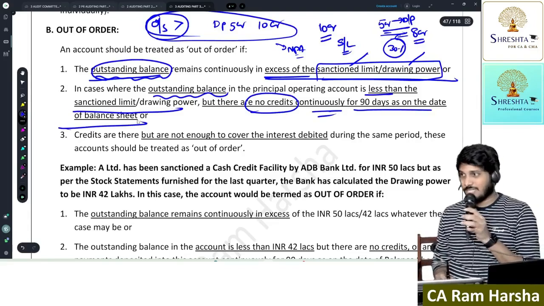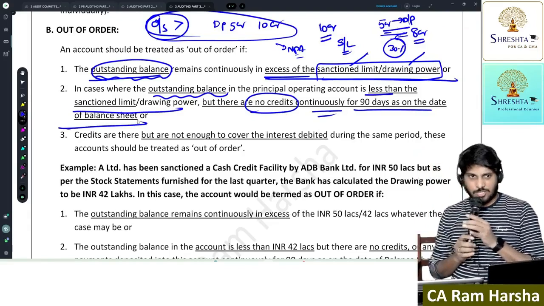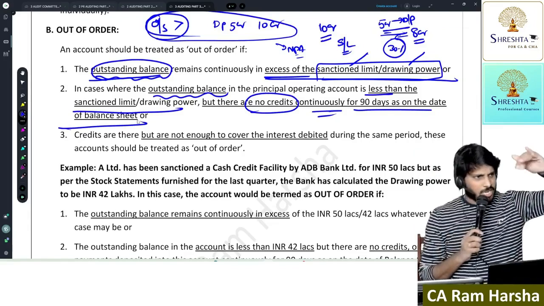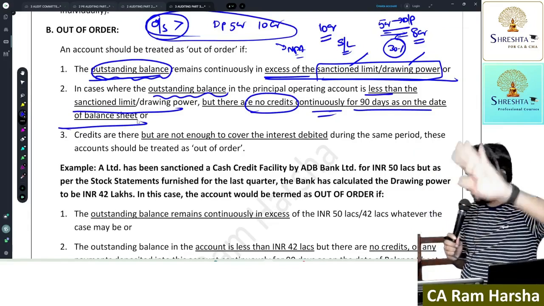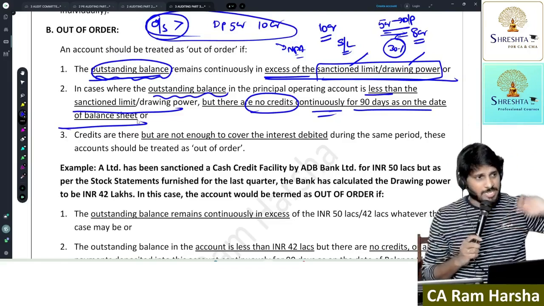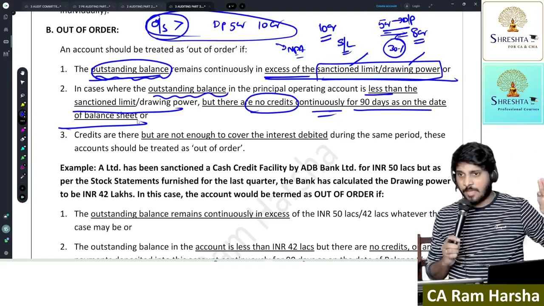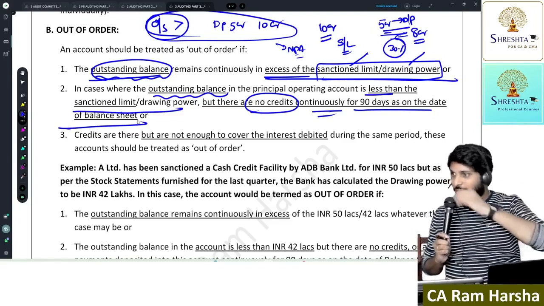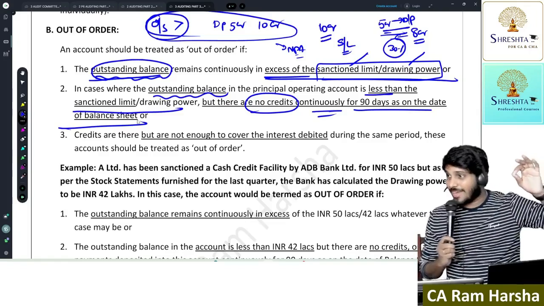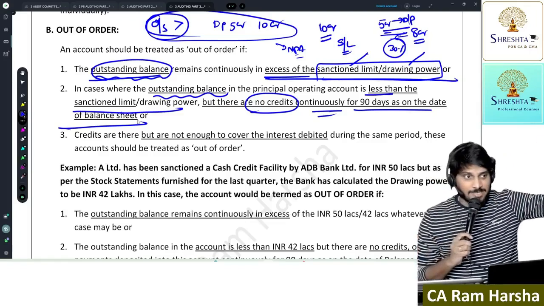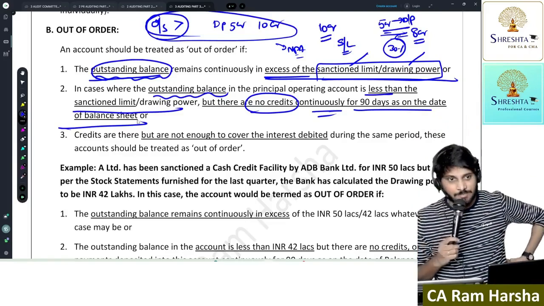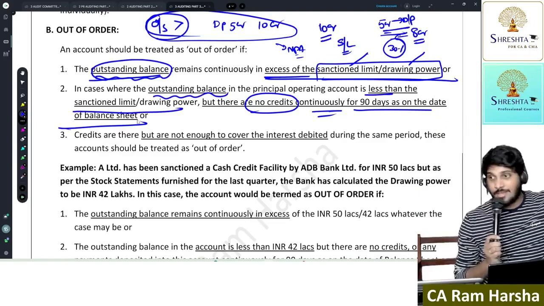on the date of the balance sheet. As on 31st March, the customer has an outstanding amount. He withdrew less than 5 crore. 5 crore is the drawing power, 10 crore is sanctioned, but he withdrew less than 5 crore, the outstanding. But he withdrew 90 days before. He should pay within 90 days, no? Overdue for more than how many? 90 days. If continuously for 90 days the customer did not pay a single rupee as on the balance sheet date, we will treat it as NPA.